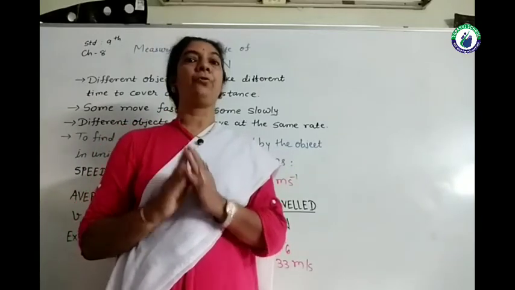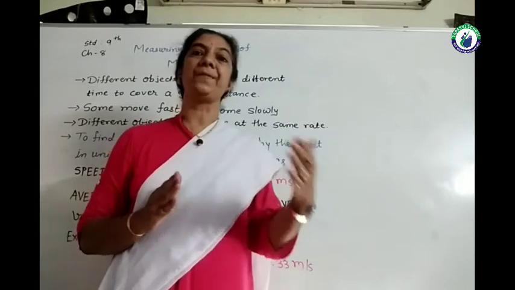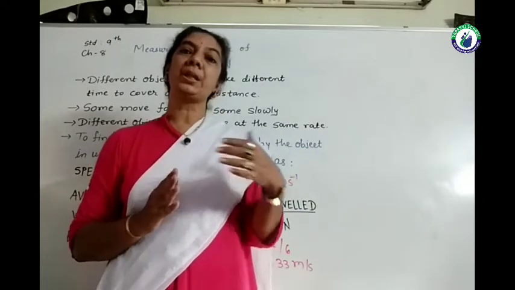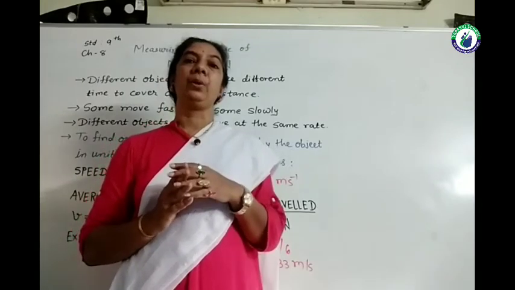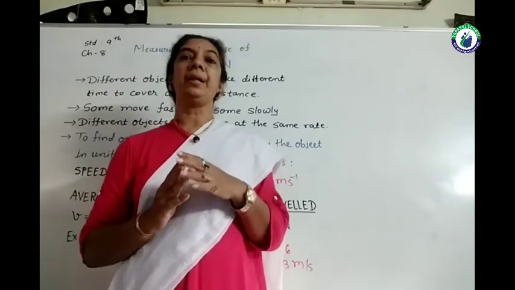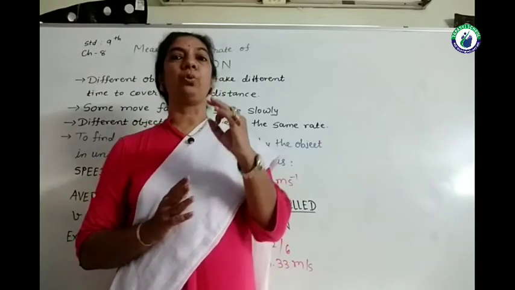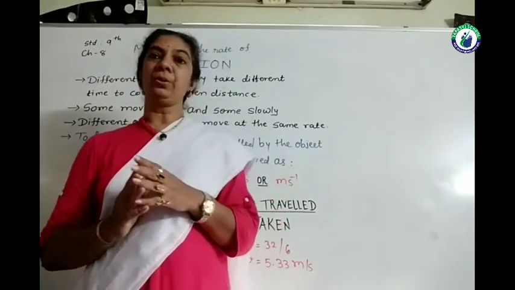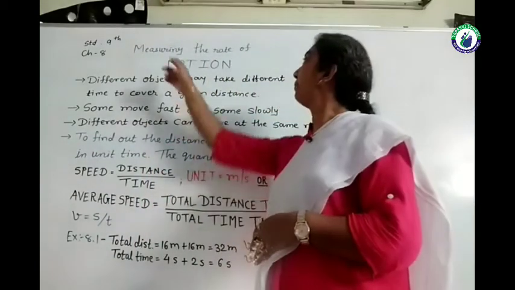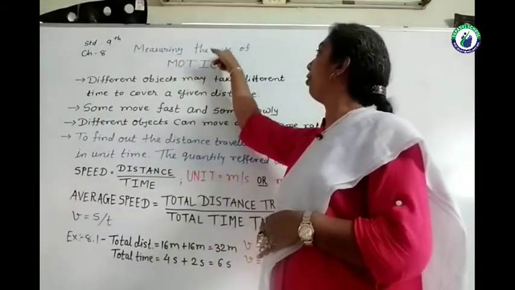So, to find out who is faster, who is slower, scientifically we need the quantity, that is the time to cover the distance. So, the word comes measuring the rate of motion.